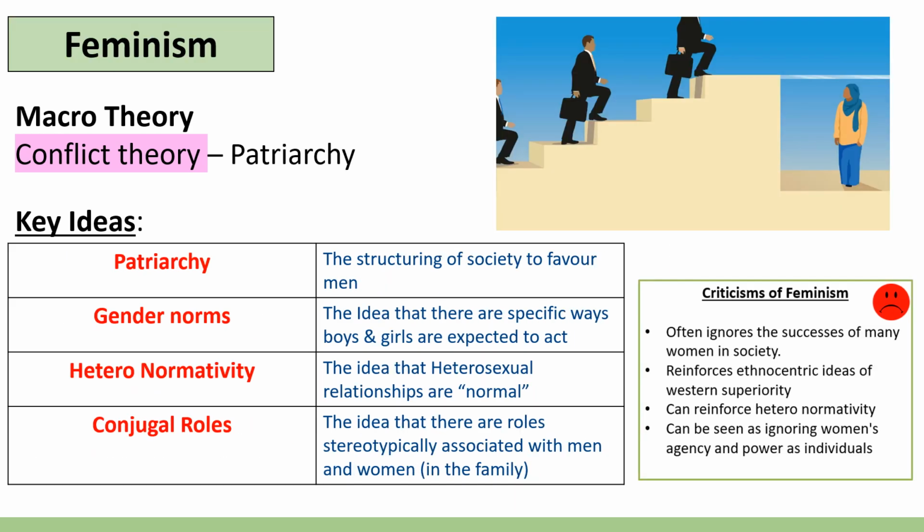So, feminism is, again, probably the third theory you looked at, one of the final of the big three. Like functionalism and Marxism, it is a macro theory, which means it looks at the whole of society and it looks at huge, great groups and institutions. It is very similar to Marxism in that it is a conflict theory. However, the area of conflict that feminists focus on isn't necessarily class. It may be if you're a Marxist feminist, but it's primarily patriarchy, or this idea of conflict between genders.